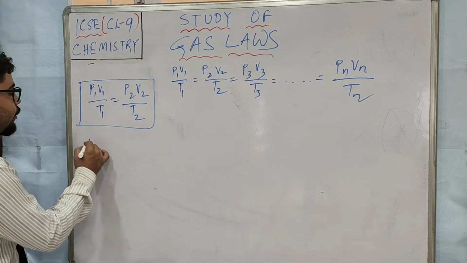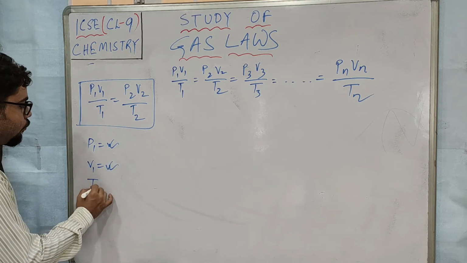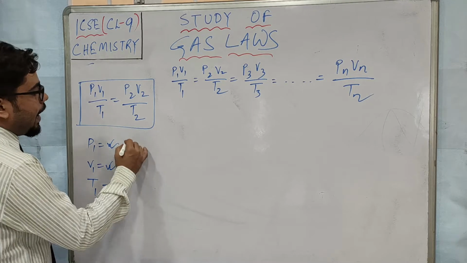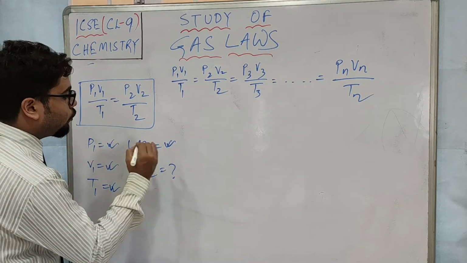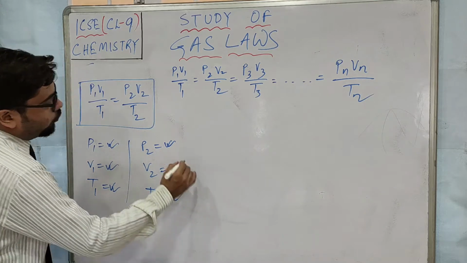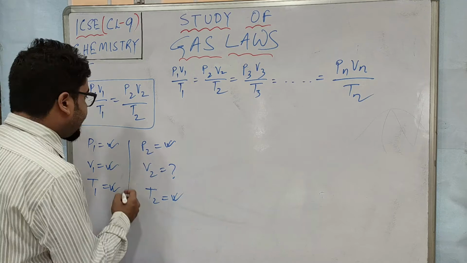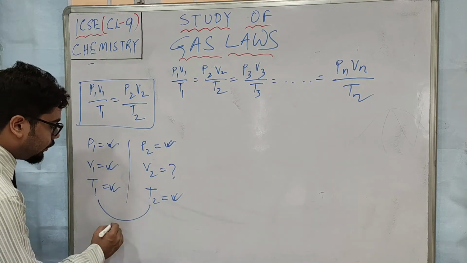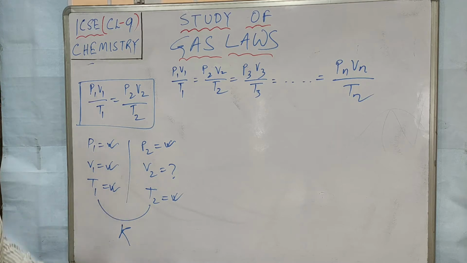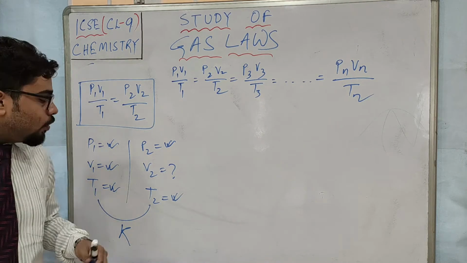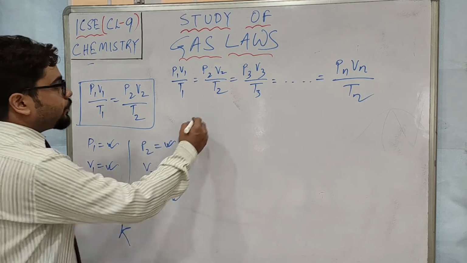Suppose your P1 is given, V1 is given, T1 is also given, and you have to find something. P2 is also given, and suppose you have to find V2. T2 is also given. But one thing you have to be very careful about: whenever you take T1 and T2, they have to be converted to Kelvin. I told you how to convert degree Celsius to Kelvin, by simply adding 273. So let me give you one example.